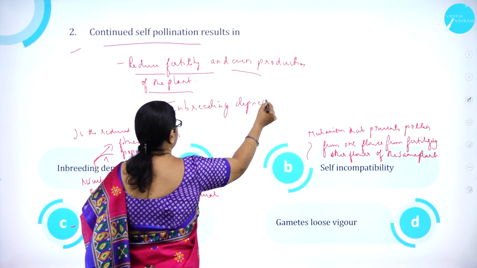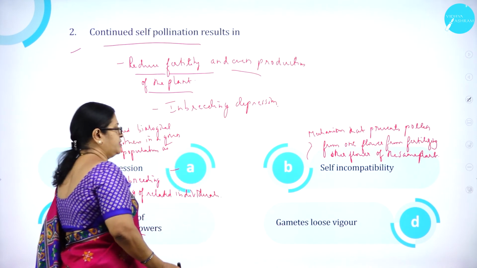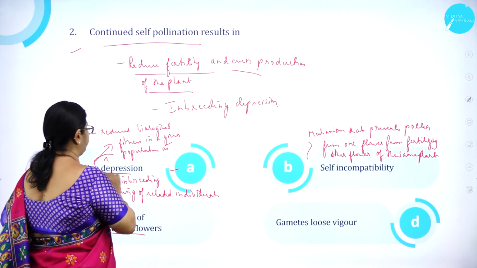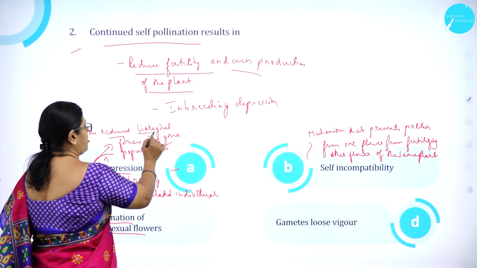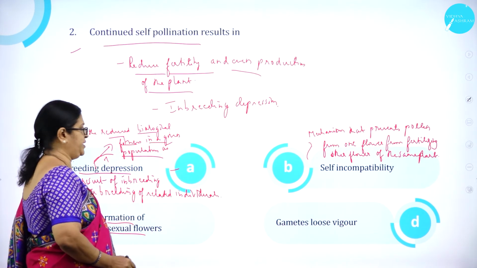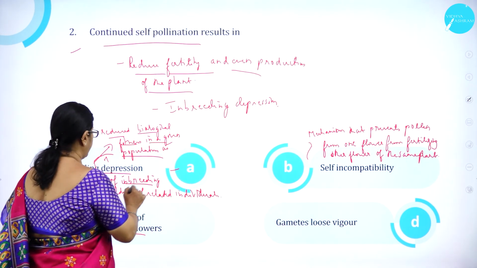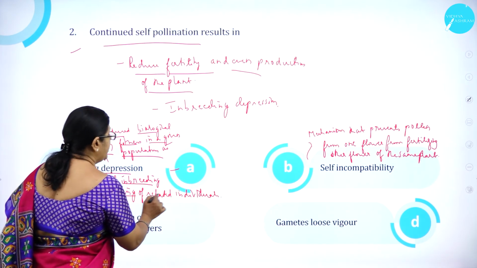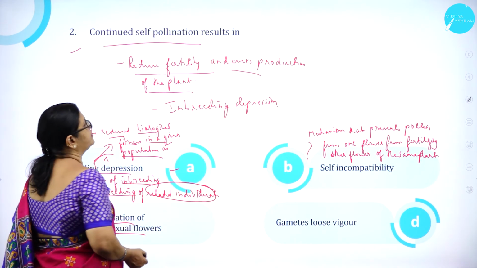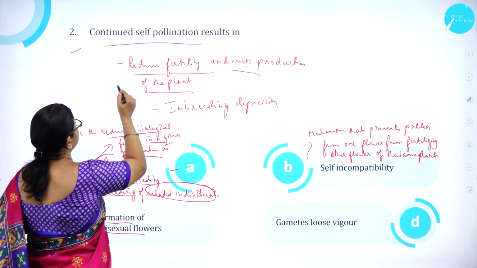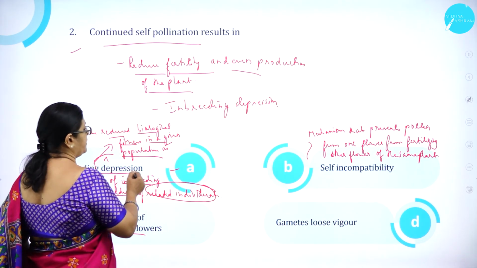Continued self-pollination results in inbreeding depression. What is inbreeding depression? It is the reduced biological fitness in a given population as a result of inbreeding or breeding of related individuals. Same individuals. That means it is like self-pollination. Option B,